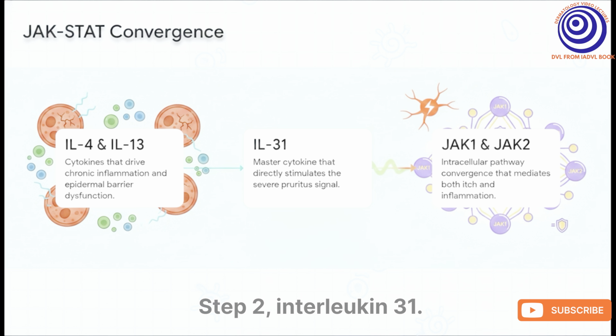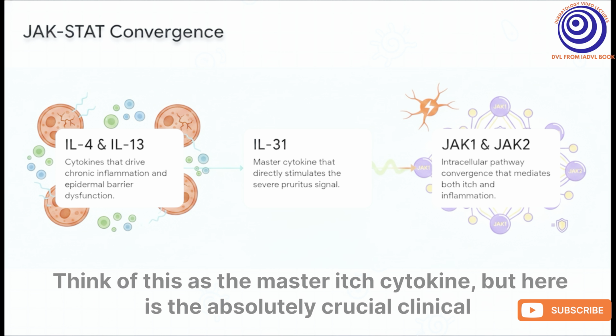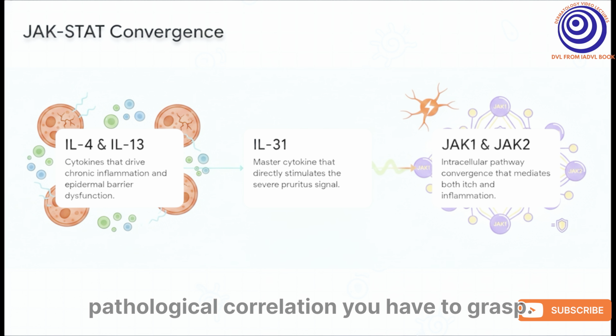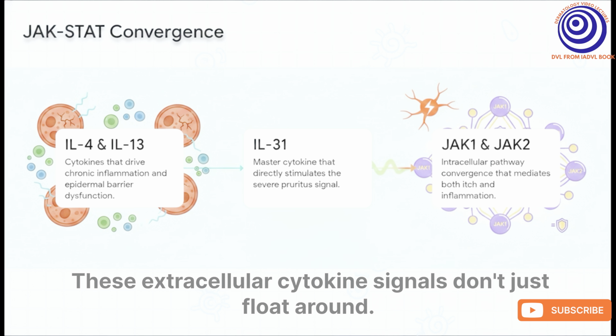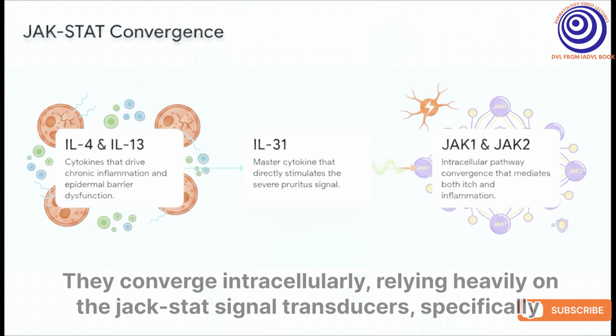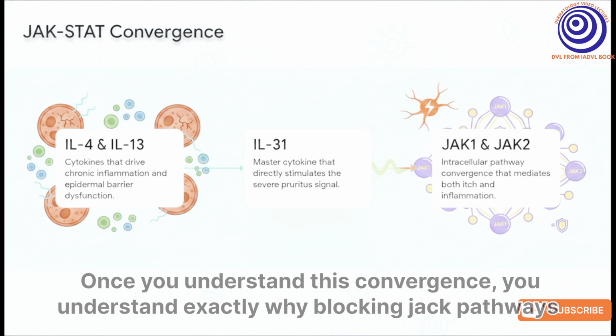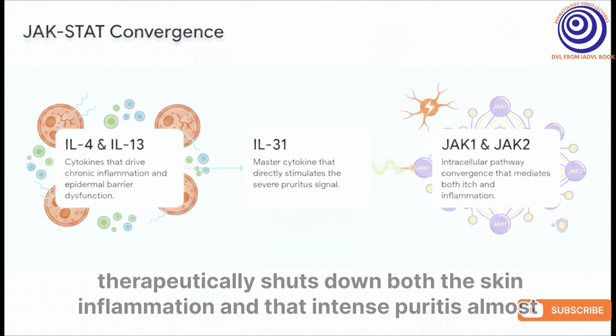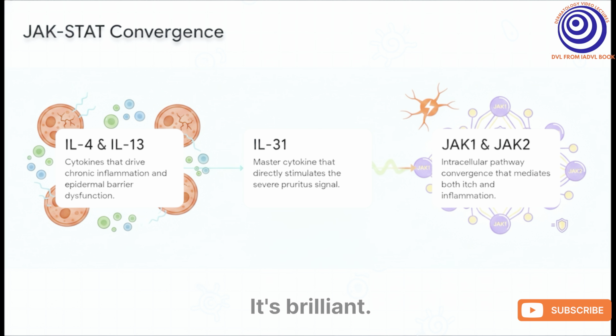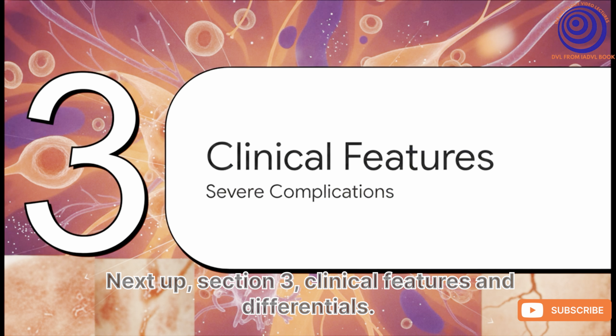Step 2, interleukin-31. Think of this as the master itch cytokine. But here is the absolutely crucial clinical pathological correlation you have to grasp. Step 3. These extracellular cytokine signals don't just float around. They converge intracellularly, relying heavily on the JAK-STAT signal transducers, specifically JAK1 and JAK2. Once you understand this convergence, you understand exactly why blocking JAK pathways therapeutically shuts down both the skin inflammation and that intense pruritus almost at the exact same time. It's brilliant.